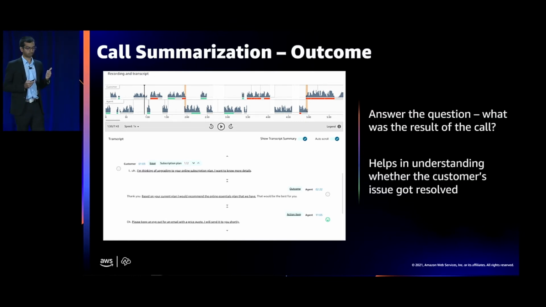Next, we have the outcome. Now, the outcome answers the question, what was the end result of the call, right? If there was a clear result, what was this result? This is key to understanding how a call ended, right? Like, was the customer satisfied with the agent's help? Did the agent answer the customer's questions? Did the agent make a recommendation that resolved the customer's issue? Outcome tries to answer these questions in the call summary.